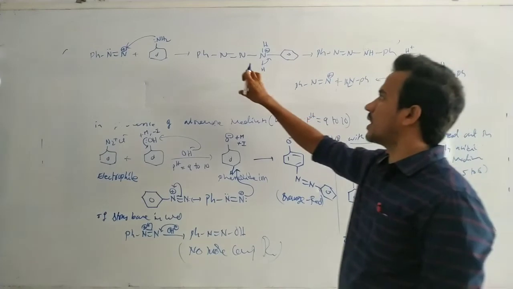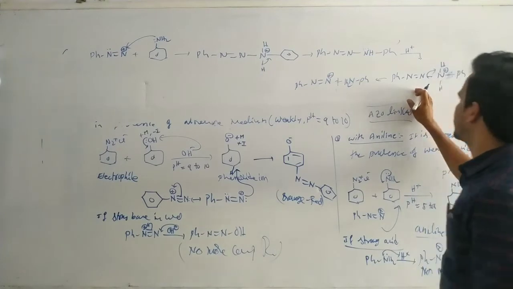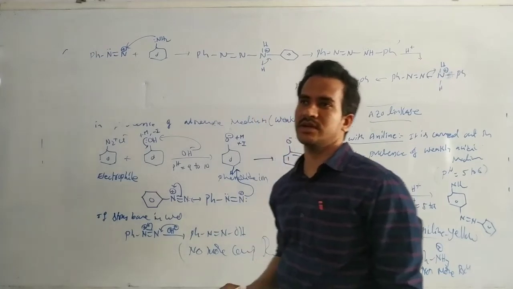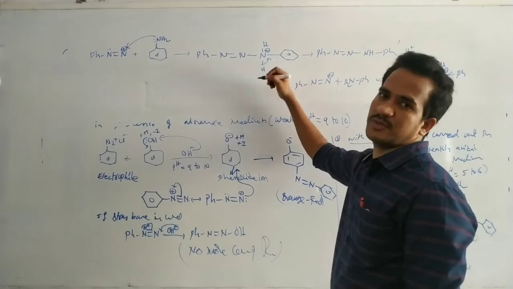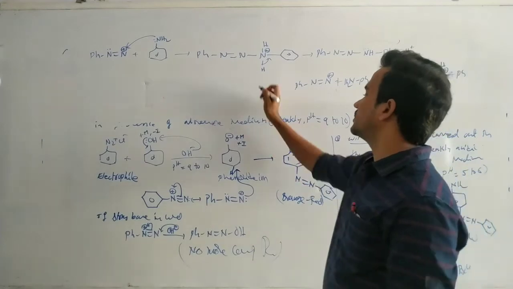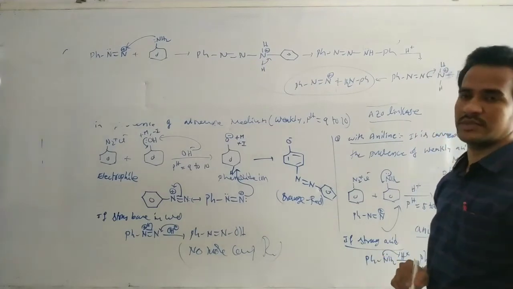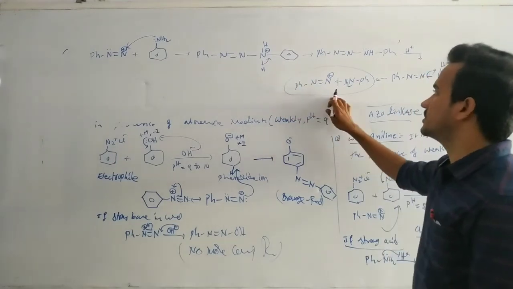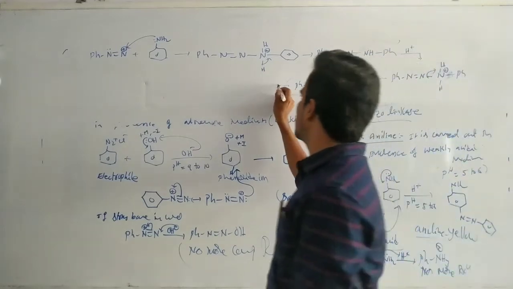That means here, in a medium with low acid, there is an H plus source. So this one is converted into this compound. Already here in this case N plus and nitrogen combine. If there is some extra amount of H plus ions, if there is a source for the H plus ions in the reaction medium, this one is converted to this compound. If excess of the H plus ions are present in the medium, this one is converted into this compound. Now here this electrophile attacks on the para position of the benzene.